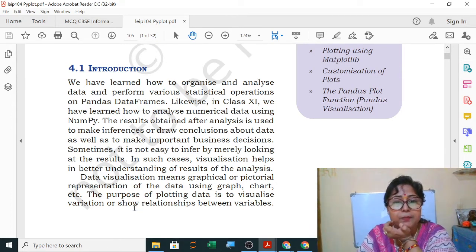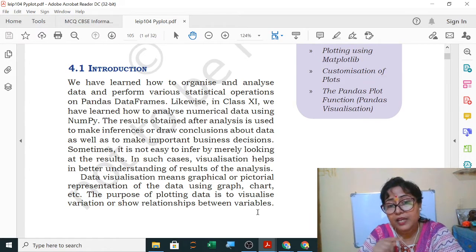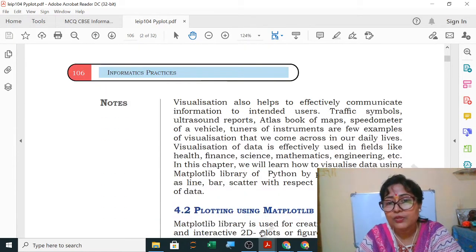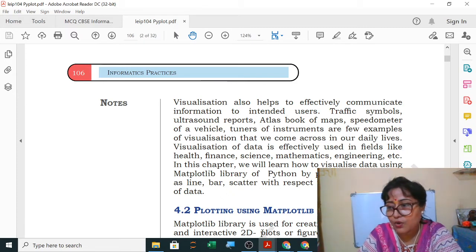Next, the purpose of plotting a graph is to visualize variation or show relationships between variables. So to see the variation or the relationship between the variables, we are plotting the graphs. Visualization also helps to effectively communicate information to intended users. Suppose I want to give you the information that this student is the topper of the class. So what I can do, I can plot the bar graph and share it with you. Obviously the bar with the maximum length will have the topper's information.